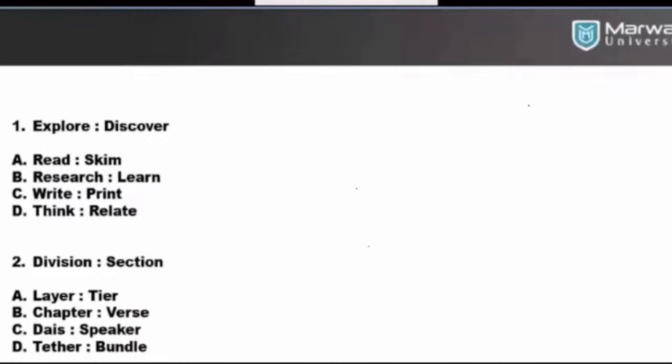Very good, guys. While talking about question 2, division and section. If you think about it, it's more like synonyms, the same meaning. In the given options, there is only one option that you can use interchangeably, and that is option A, layer and tier. We say 1 layer, 2 layers, 3 layers, same with 1 tier, 2 tier, 3 tier. But if you look at B or C, you don't find any such similar relationship. They cannot be used as synonyms, right? That's the reason option A is the right answer for the second question.